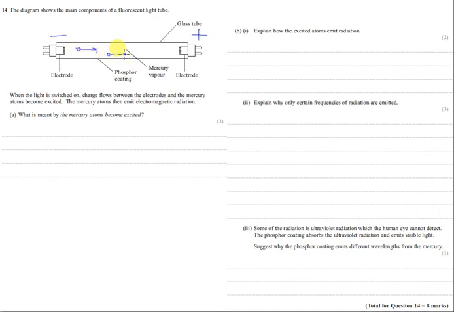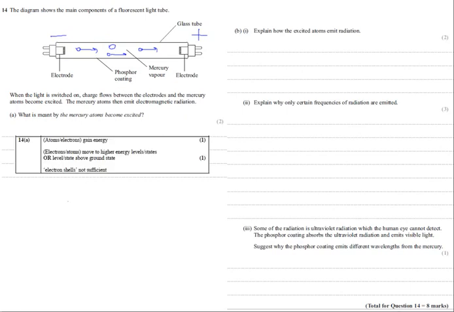On their way, these electrons will bump into the mercury atoms, so we have vaporized mercury inside the tube, and the atoms become excited. So the first question, what is meant by the mercury atoms become excited? Well, in collisions between the electrons and the atoms, the atoms gain energy. So this is the answer from the mark scheme.